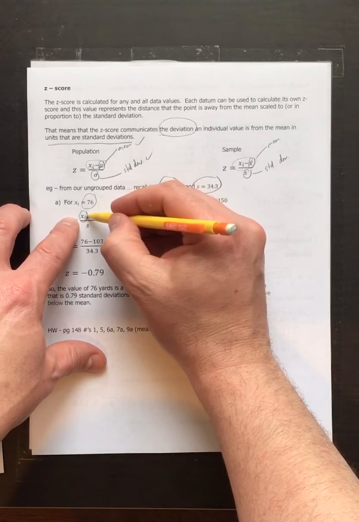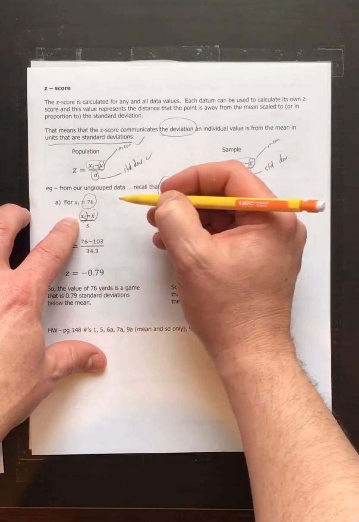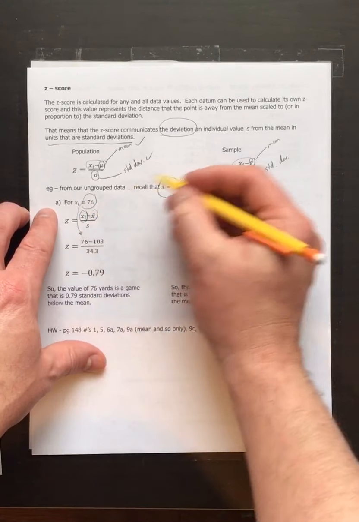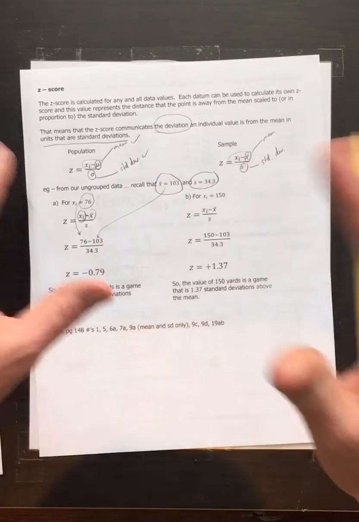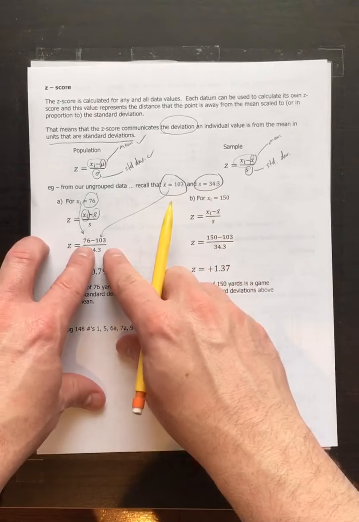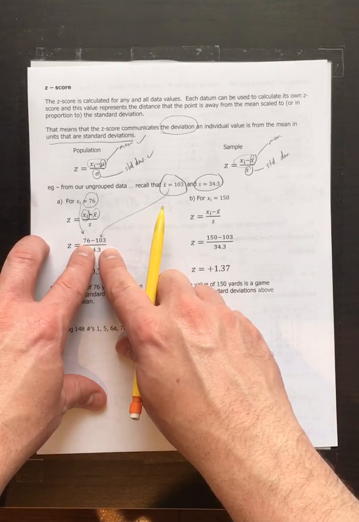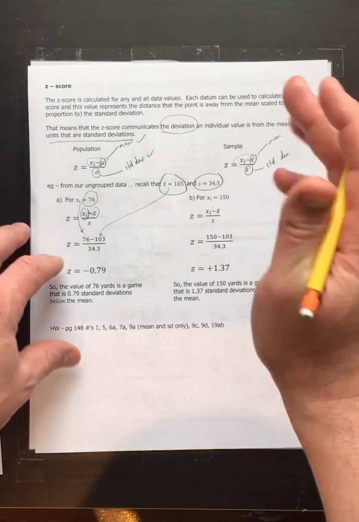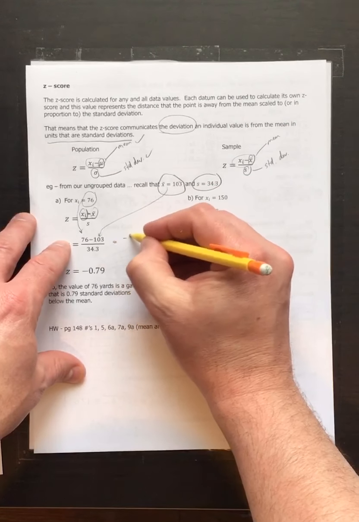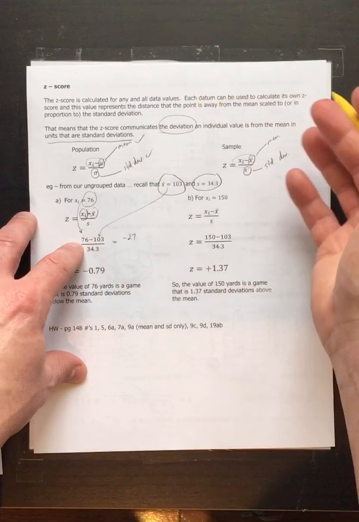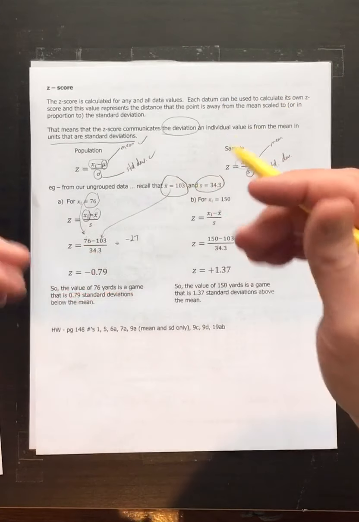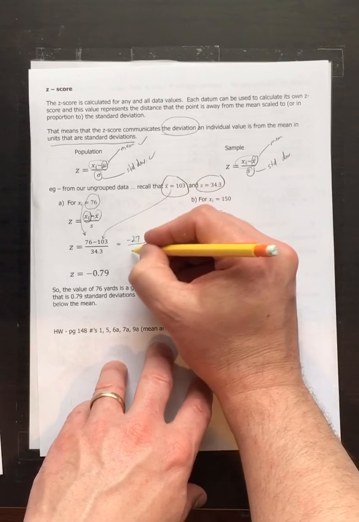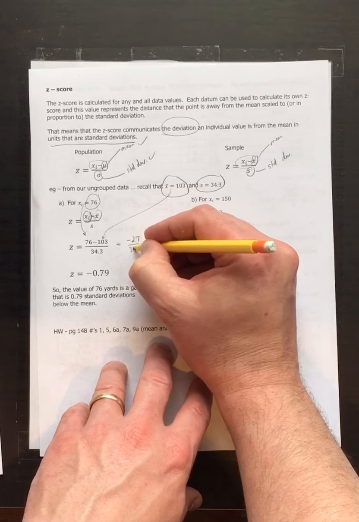I want to do a deviation, so I subtract the mean. In this case, 76 is the actual data value, and then I take the mean, 103. Very easy. 76 minus 103, what is that? Negative 27. Nothing crazy. We see it as a negative 27 because 76 minus 103 is negative, which means it's below the mean. And what I divide by is my standard deviation, 34.3.